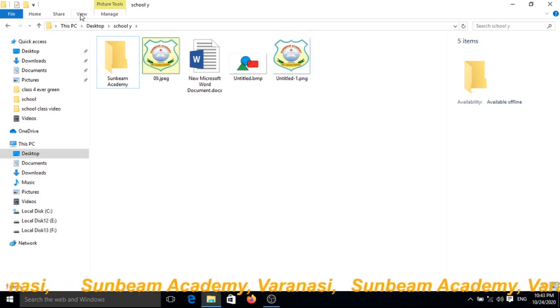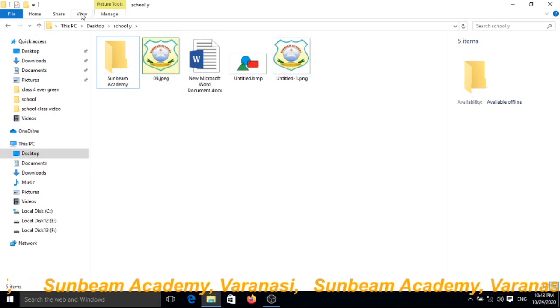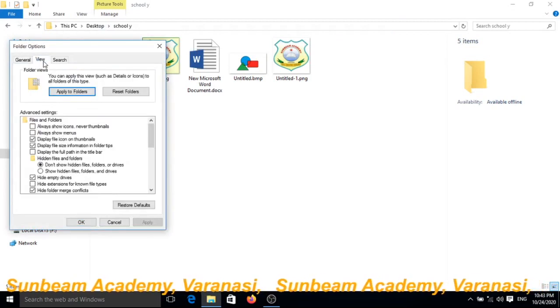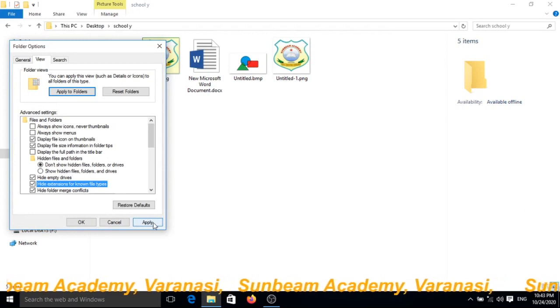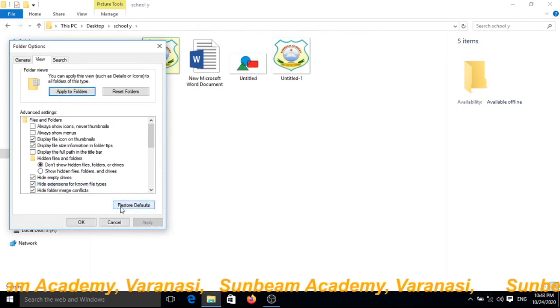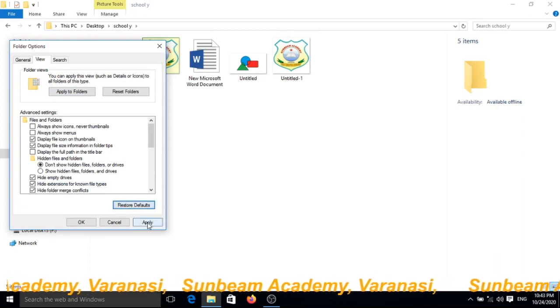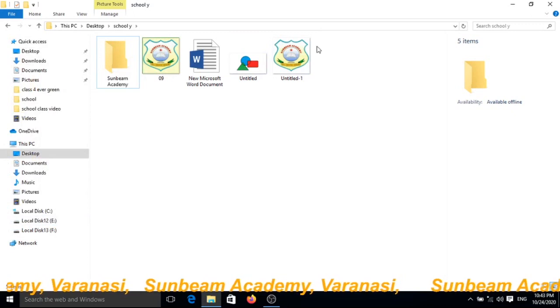Now once again I want to hide the extension of given files. View, double click, view and checked, click on apply, or you can also restore defaults and apply, OK. Now the extension is hidden.